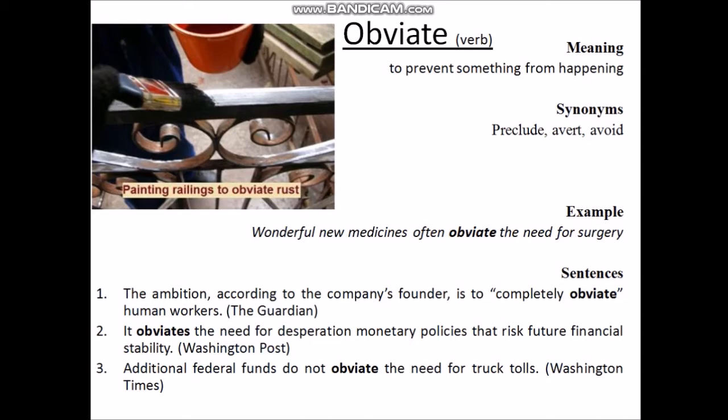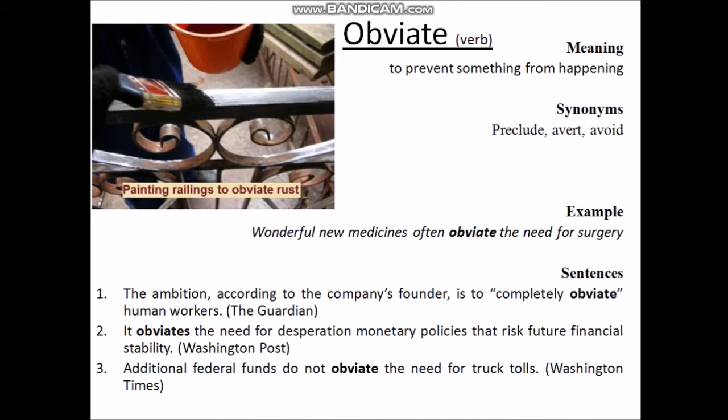Wonderful new medicines often obviate the need for surgery. That means the wonderful new medicines can prevent the need for surgery. So the medicine is enough for the treatment. There is no need for surgery. See the picture, painting railing to obviate rust. That means when we paint something on iron, then it prevents rusting.